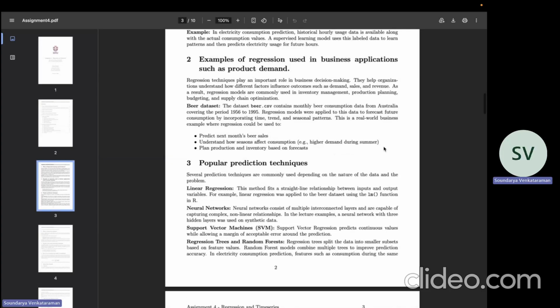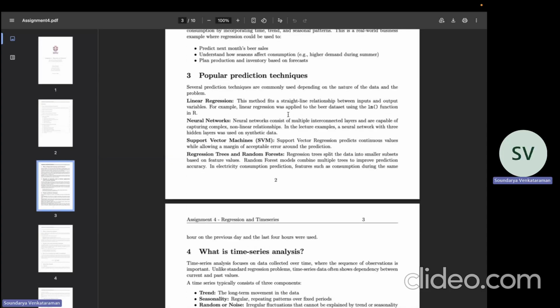There are several popular prediction techniques. Linear regression models a simple linear relationship. Neural networks handle complex non-linear patterns. Support vector machines predict continuous values with an acceptable error margin. Regression trees and random forests split data into subsets and combine multiple models to improve accuracy, such as in electricity consumption prediction.